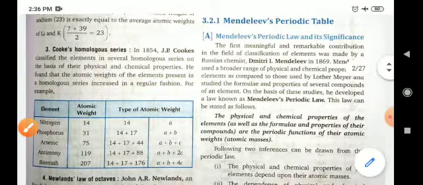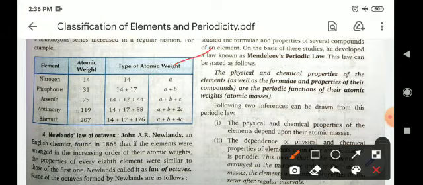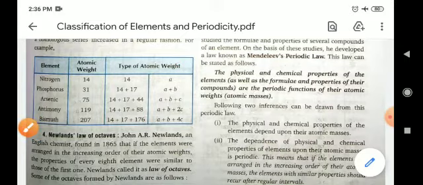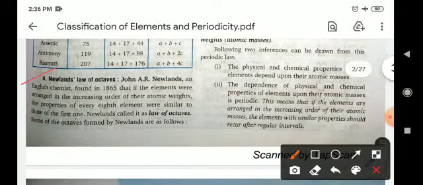For example, nitrogen, phosphorus, arsenic, antimony, with atomic weights 14, 14 plus 17, 14 plus 17 plus 44, 14 plus 70, 88, and 176 in this way. But not all elements fit in this system either, so this law also failed. After that came Newlands' octave rule.